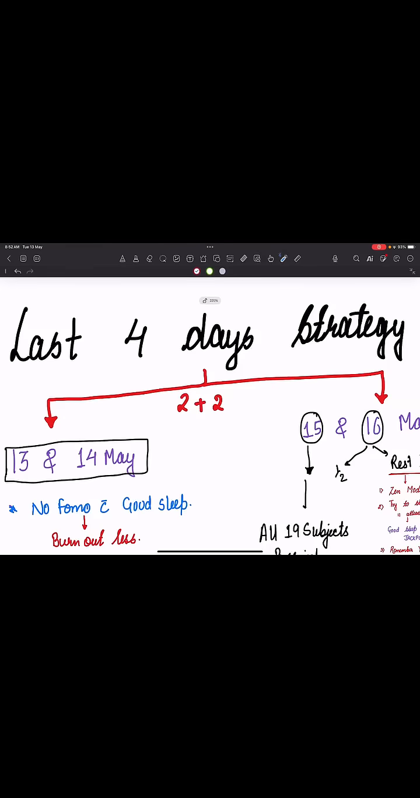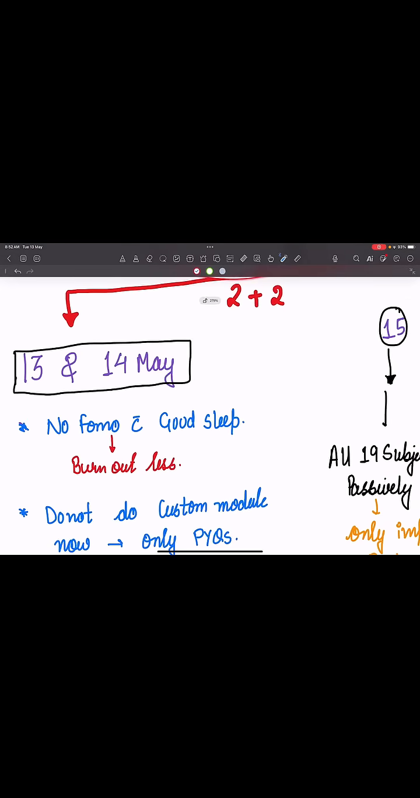4 days 2+2 strategy. Have a look. So, talking about the last 4 day strategies, dividing into 2+2, 13th and 14th May, and then 15th and 16th May. Please remember, first and foremost, you don't have to be in any type of FOMO, and you have to take a very good sleep so that you get less burnt out.